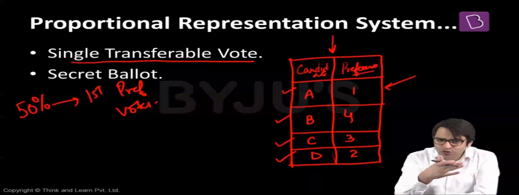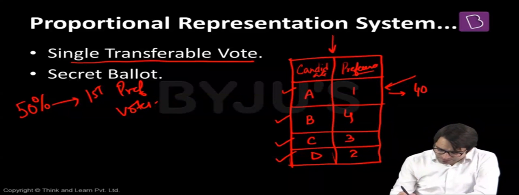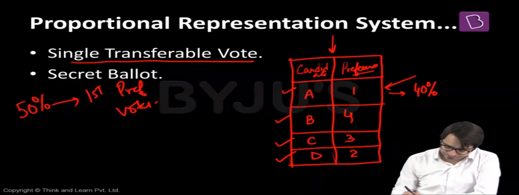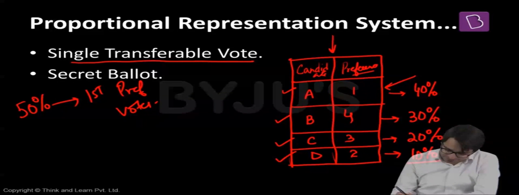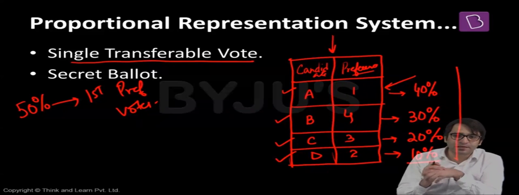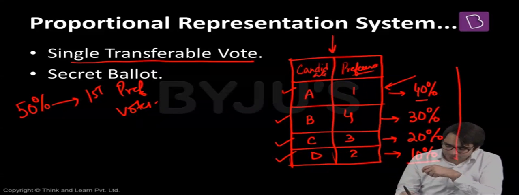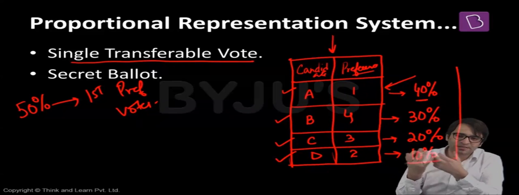But what if, for example, when the votes were counted, 40% people gave their first preference to A, 30% people gave first preference to B, 20% people gave first preference to C, and only 10% people gave first preference to D. 40, 70, 90, 100. These are the 100% votes. Who is now the President of India? Nobody. Because nobody got more than 50% of the valid votes polled. In this case, nobody is the President of India.